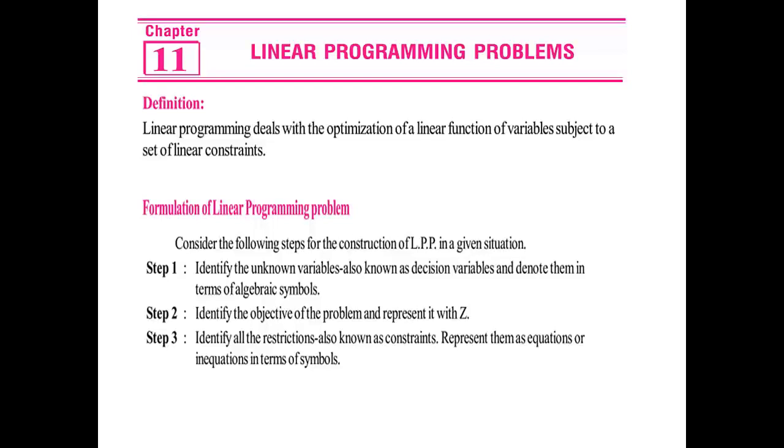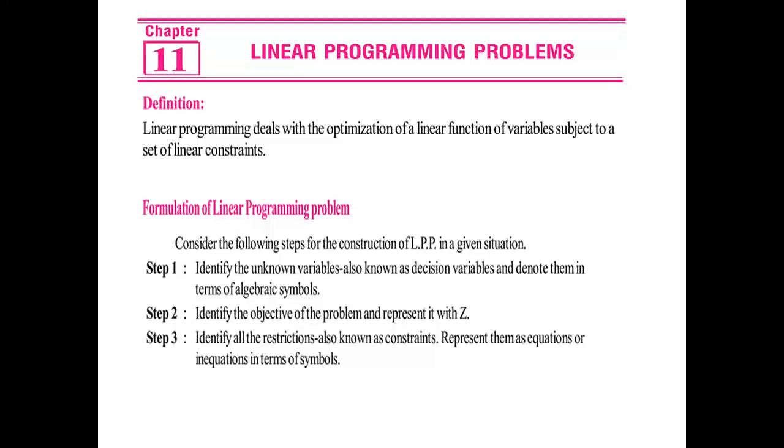For example, if a toys company is manufacturing 2 types of toys, say toys A and toys B, in this case the number of toys A will be X and the number of toys B will be Y. So these will be decision variables. Second step, identify the objective of the problem and represent it with Z. The objective of the problem may be to maximize or minimize. In case of a toys company, if they want to produce toys maximizing the profit, the objective of the problem will be to maximize.